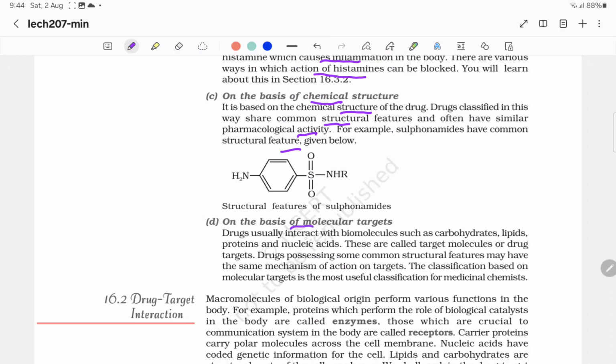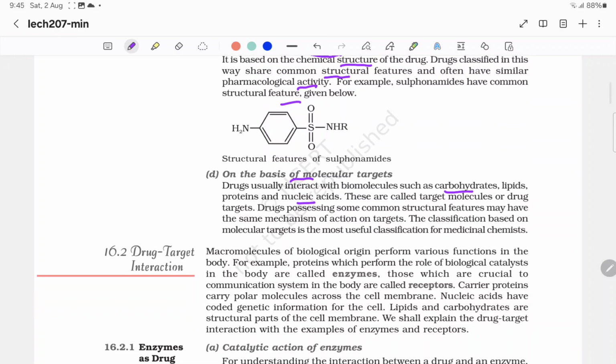Then on the basis of molecular targets, drugs usually interact with biomolecules such as carbohydrates, lipids, proteins, and nucleic acids. These are called target molecules or drug targets. Drugs possessing some common structural features may have the same mechanism of action on targets. Thus, the classification based on molecular targets is the most useful classification for medicinal chemists.